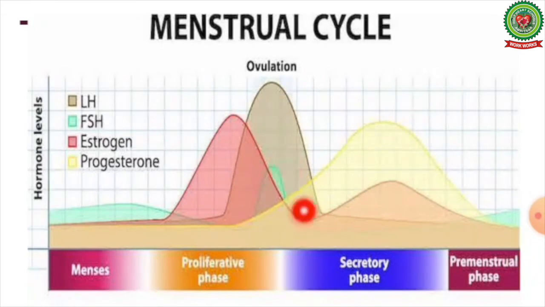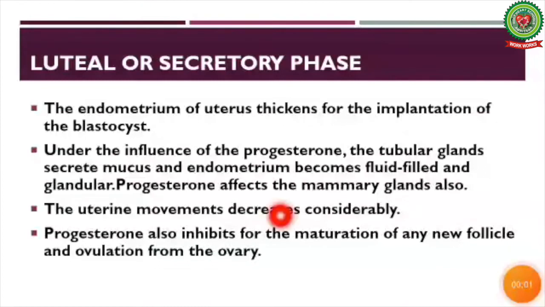Ovulation takes place. In addition to estrogen, the corpus luteum now produces a high amount of progesterone also, which helps in preparing the lining of the uterus for implantation. The endometrium of the uterus thickens for the implantation of the blastocyst, the developing embryo. Under the influence of progesterone, the tubular glands secrete mucus and the endometrium becomes fluid-filled and glandular.